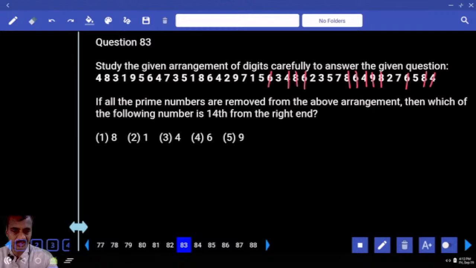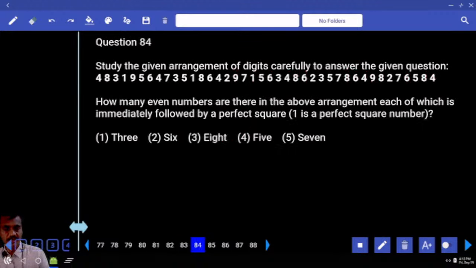And 13. Now 13. And next one 14. What is your answer? 9. 9, choice, because 1 is neither a prime nor a composite. Clear? Then choice. 1 is non-prime.